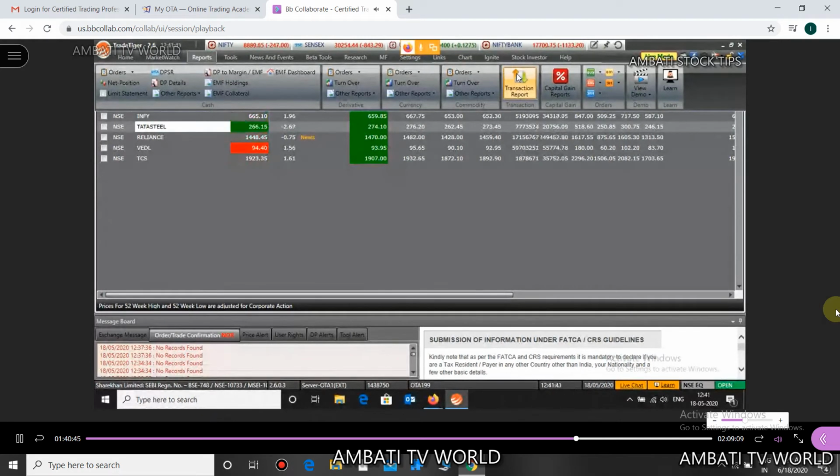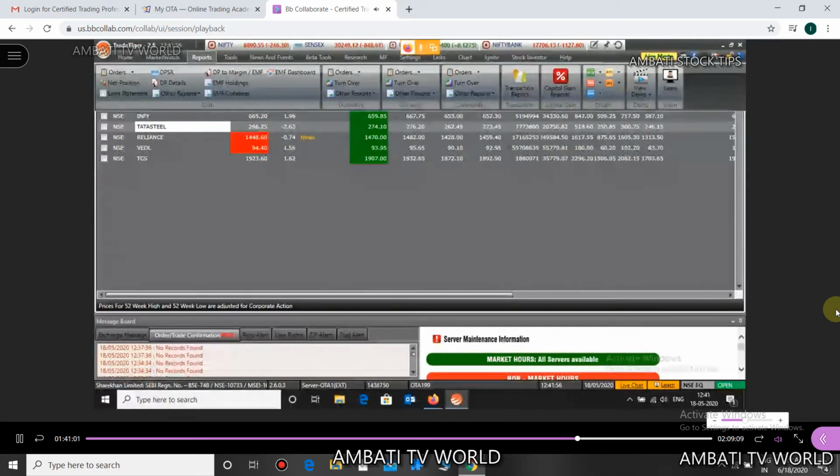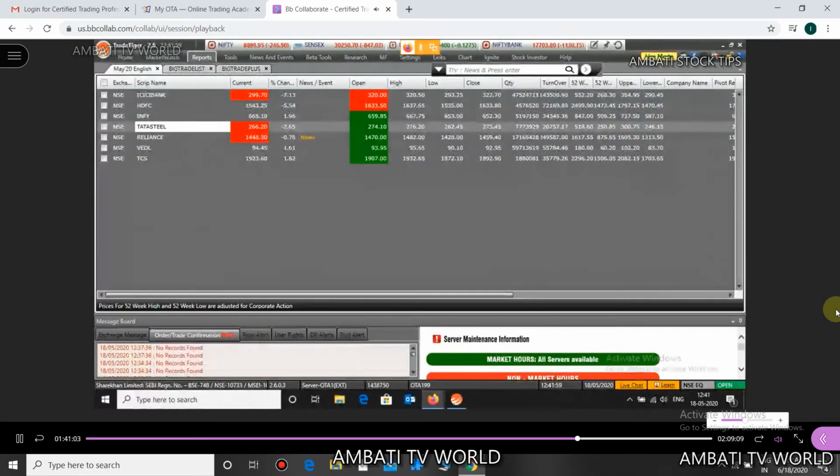Cash limit can be utilized. Which cash limit, Krishna ji? Cash limit is basically the funds that you have in your account, no? Can we use EMF if cash is there in the account? Yes.